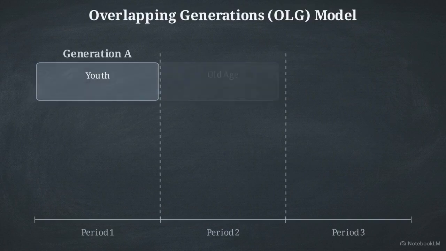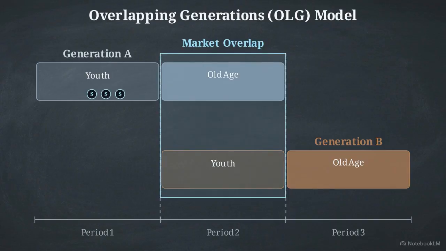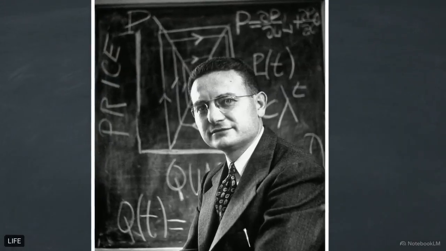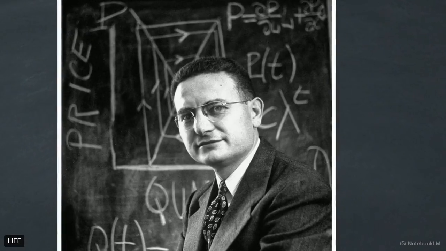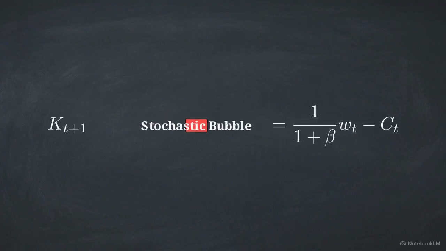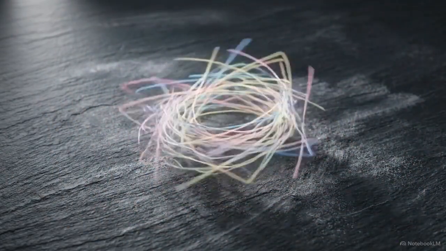The overlapping generations model, or OLG, is a cornerstone of macroeconomic theory, designed to map how consumers distribute their wealth across their lifetimes. Early economic theorists built these dynamic frameworks to understand how capital flows from one generation to the next. But the traditional model has a mechanical flaw. When you introduce stochastic asset bubbles into the equations, the math breaks down. The variables fail to converge into a single predictable outcome. The result is a state of mathematical chaos known as indeterminacy, where multiple, highly inefficient equilibria compete simultaneously.